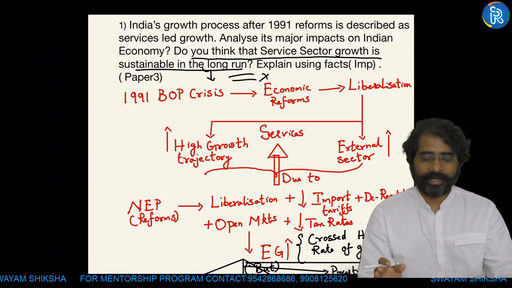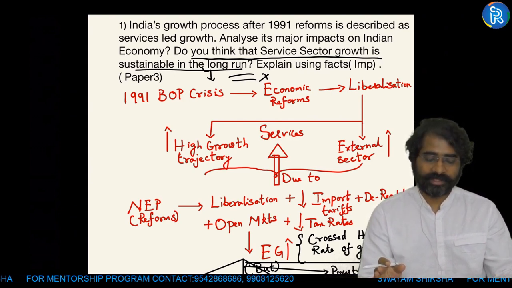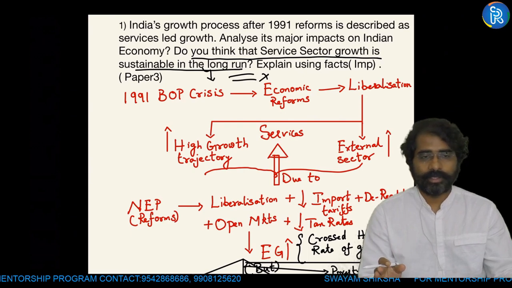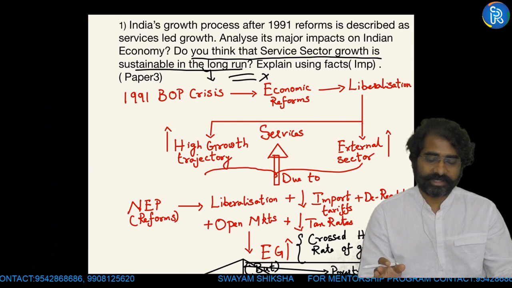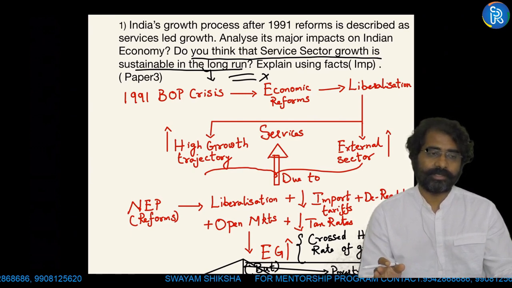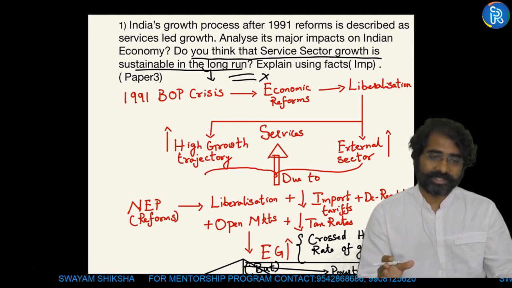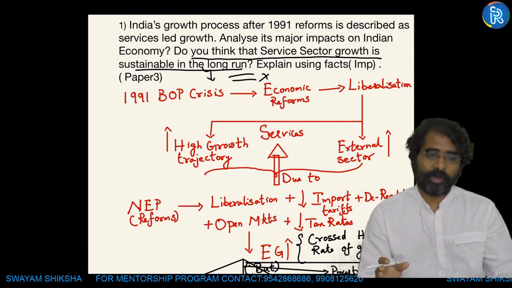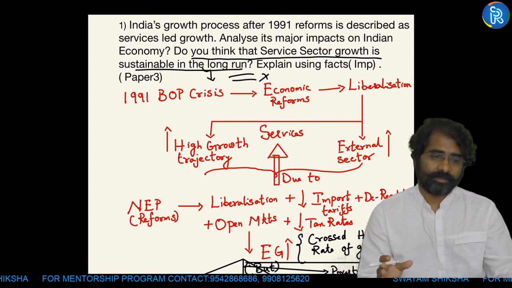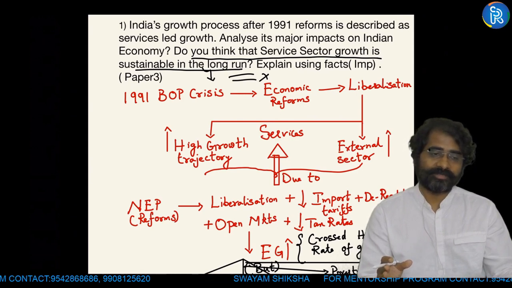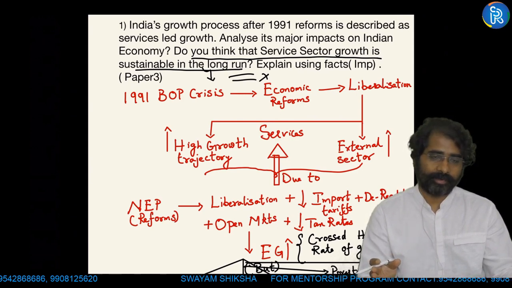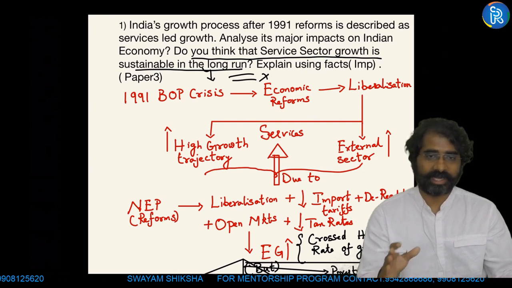You have to link up 1991 reforms with the services sector, number one. Number two, along with that, do you think service sector growth is going to be sustainable in the long run? That means service sector is contributing a major chunk of the GDP. We all know that. Service sector contributes almost 57% of our total output. And it is one such sector which is growing at a faster pace, 9 to 9.5%. Of course, now it has come down. That's a different thing after COVID.